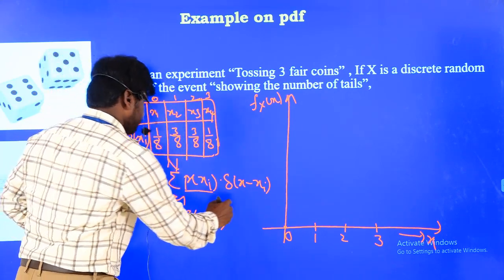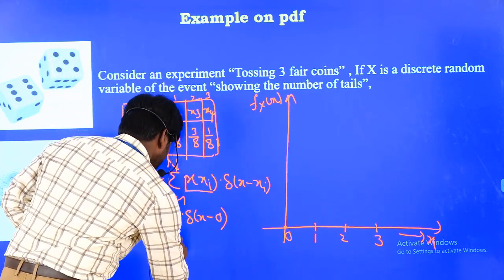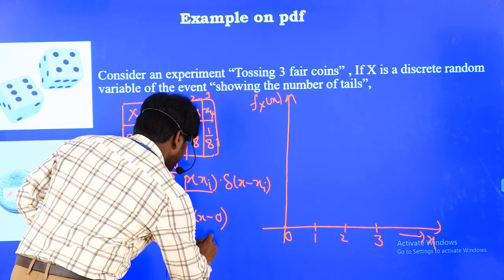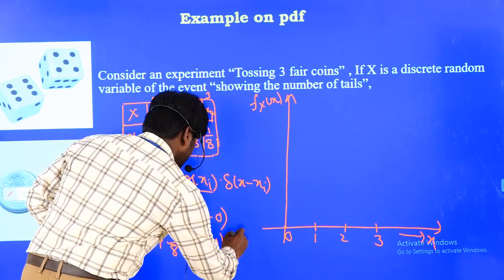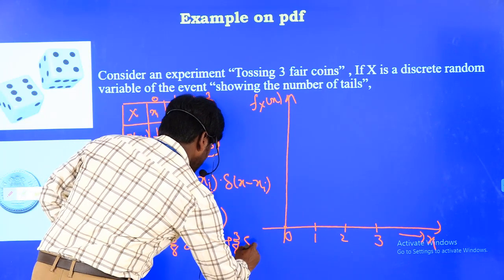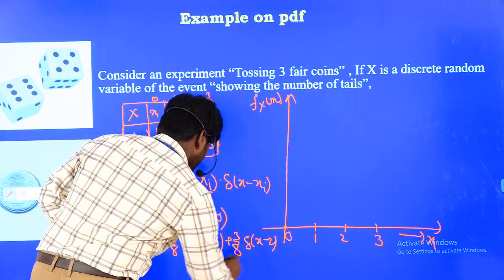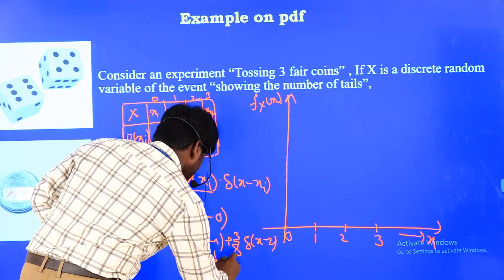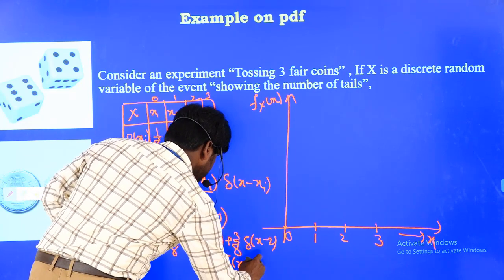Plus what is the next value? 3 by 8 del of x minus 1. The next value: 3 by 8 del of x minus 2. The next value: 1 by 8 del of x minus 3.